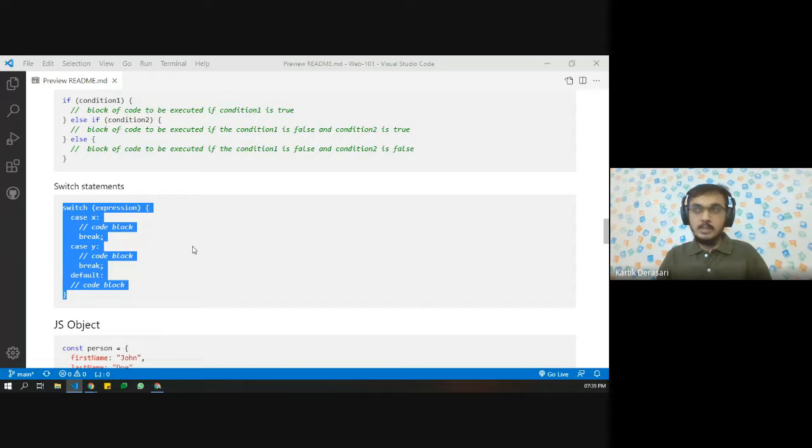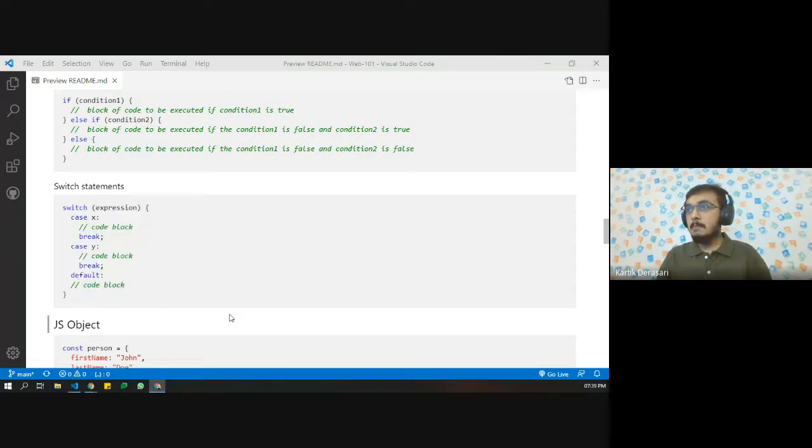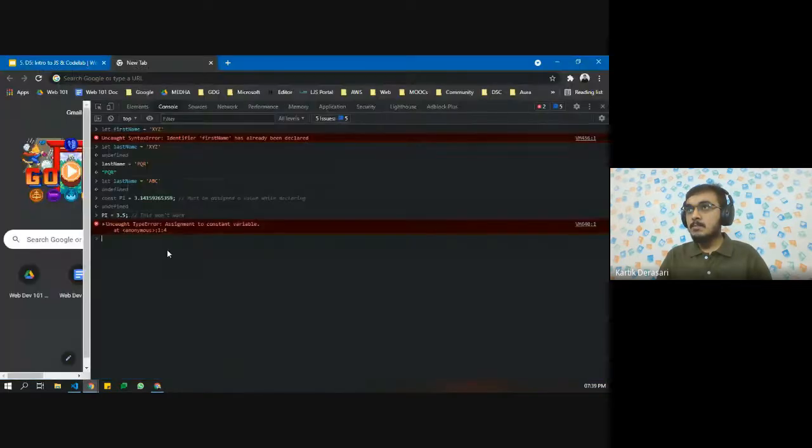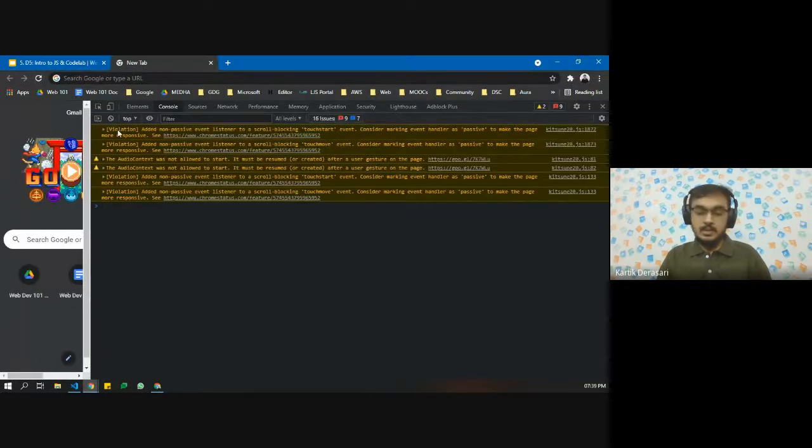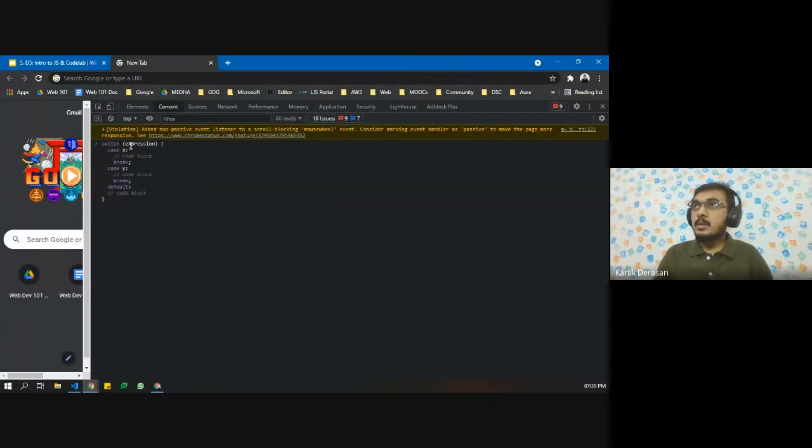Okay. I'll start with the switch statement. Let's see how it actually works. So here, for an example, if we have x, let us say console.log x, then here let's say